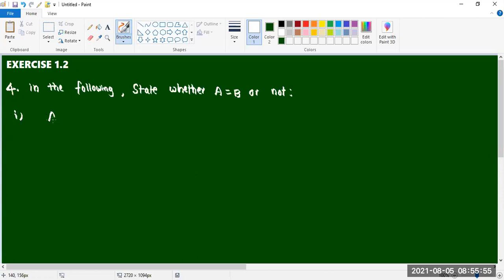First question is A equal to {A, B, C, D}, B equal to {D, C, B, A}.